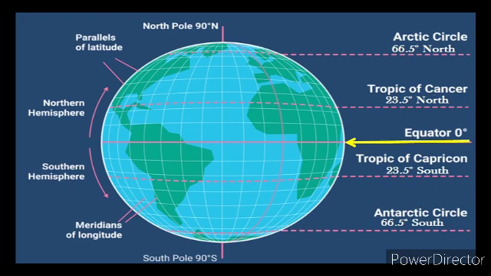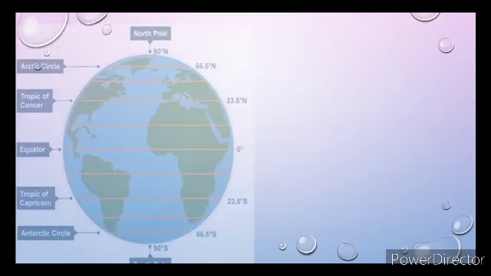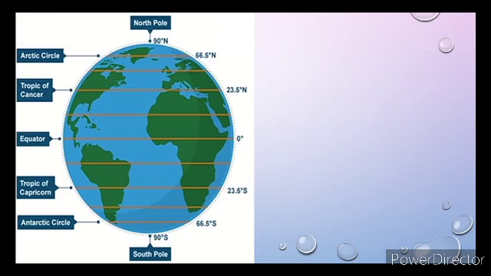In the northern hemisphere, we can see the Tropic of Cancer at about 23.5 degrees north of the equator. On the other hand, at about 23.5 degrees south of the equator, we can see the Tropic of Capricorn. Then, at about 66.5 degrees north, we can see the Arctic Circle. On the southern hemisphere, at about 66.5 degrees south of the equator, we can see the Antarctic Circle. At 90 degrees north, we can see the North Pole, and at 90 degrees south of the equator is the South Pole. The latitude of a place has something to do with its climate.